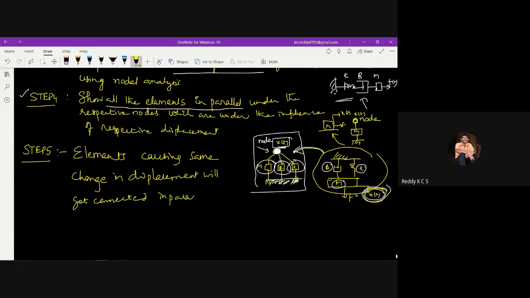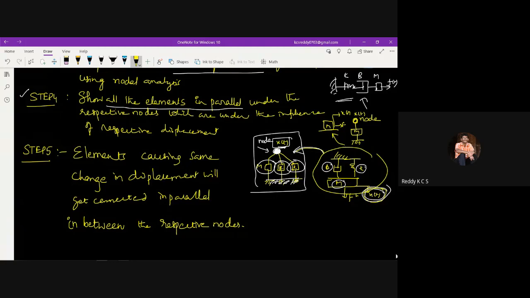between nodes. Means I have taken a single node. If there's the same case between the nodes x1 and x2, then between this x1 and x2 we need to connect in parallel. That also I'll show in parallel in between the respective nodes. Okay, so this is a very important way of representing the mechanical system.